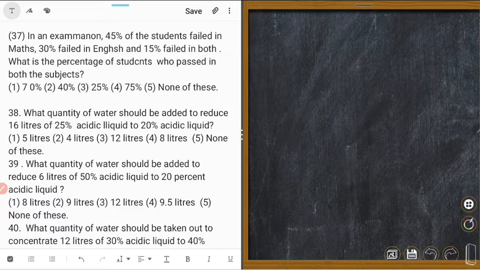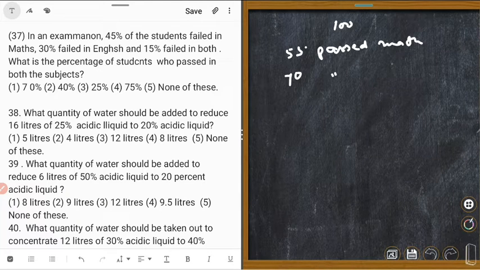So, both the subjects, for example, there were 100 students, right? There were 100 students. In an examination, 45% students failed in math means 55 passed in math, right? And 30% failed in English means 70% passed in English.